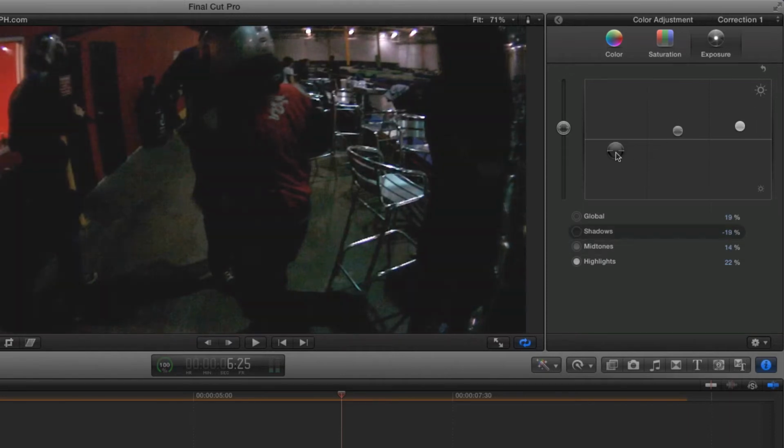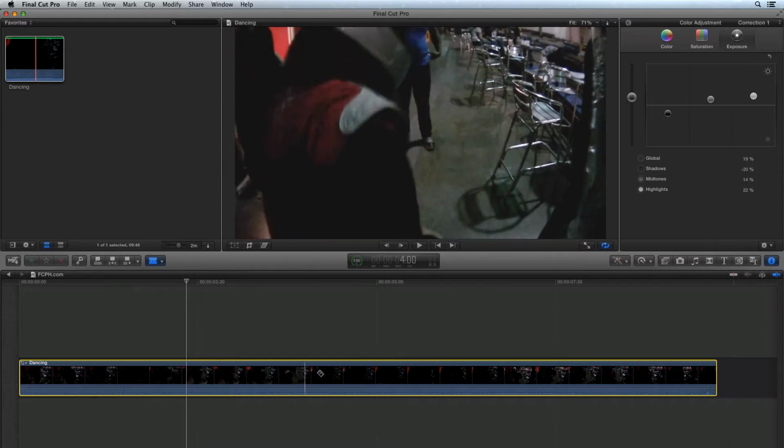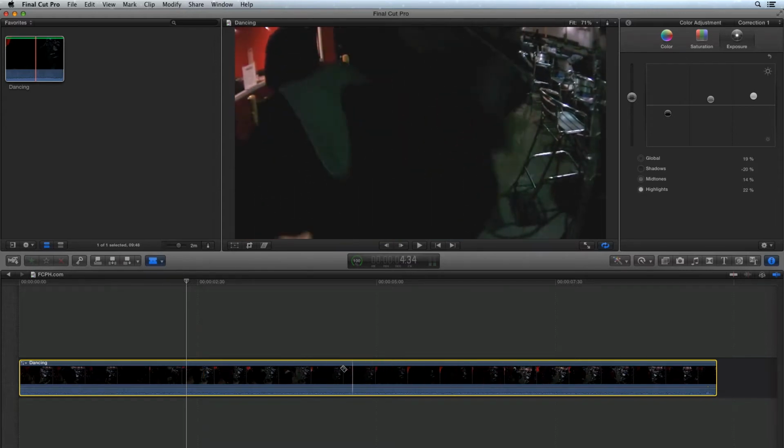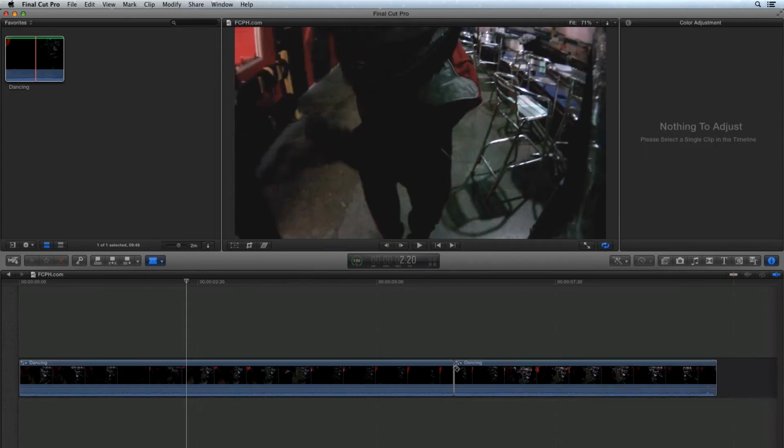To have a little bit of fun, a replay effect is going to be added to this clip. I don't want to replay the entire clip, so I'm going to push the B key on the keyboard to activate the razor blade. Skim across the clip to find the moment where the replay will be added, and click. Now the clip has been cut in two. Click on the part of the clip that will be replayed to select it.